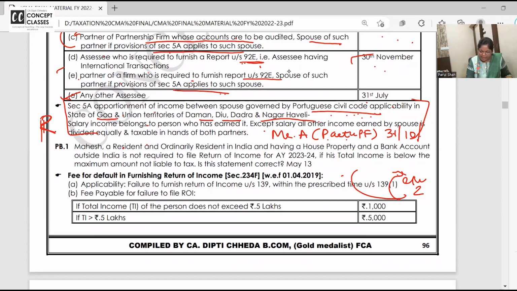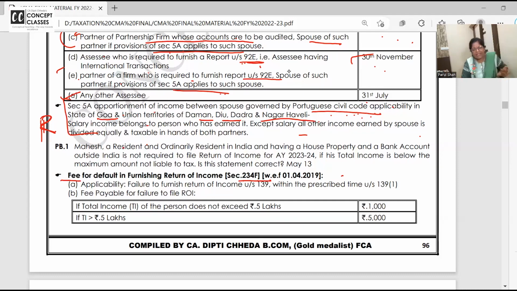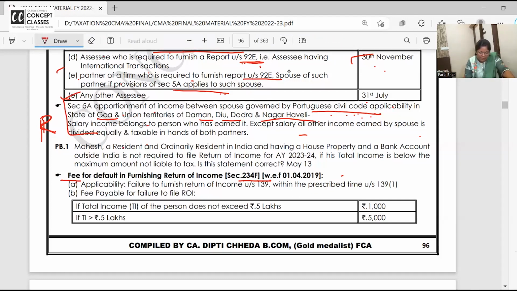If you don't file the return on time, there are a lot of consequences we will see on the next page. But one of the amendments since last year is Section 234F. They have called it a fee, but it is a kind of penalty. Ma'am, if we don't file the return, will there be a penalty? Yes. Will there be interest? Yes. And all the other penalties and consequences will be there. But the 234F fee will be levied: if the total income of the person does not exceed 5 lakh, then 1,000. If the total income exceeds 5 lakh, then 5,000.